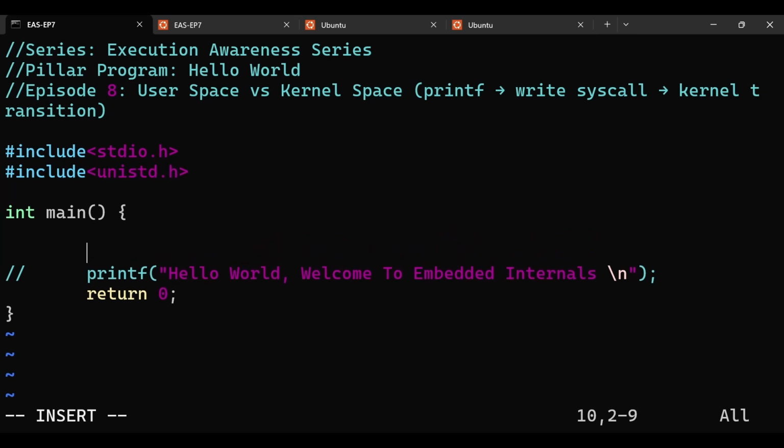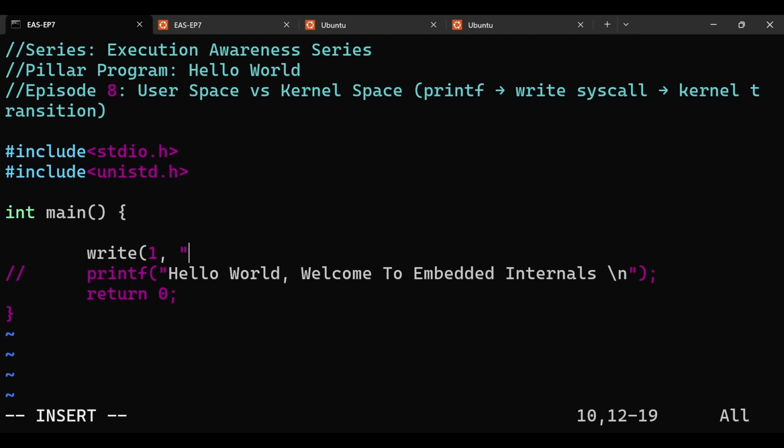What the write will do: write to 1, which is to print this statement on the standard output. The statement is hello world, welcome.